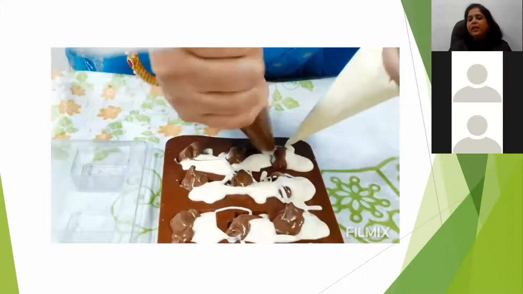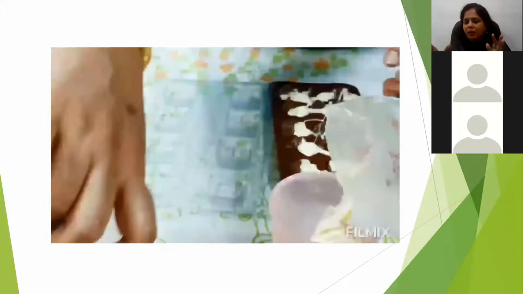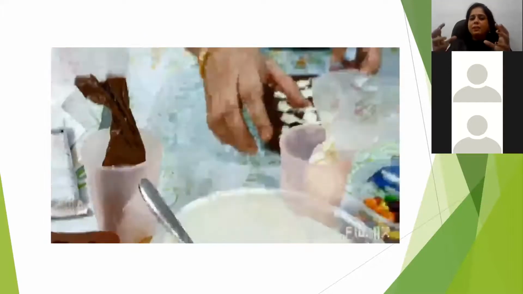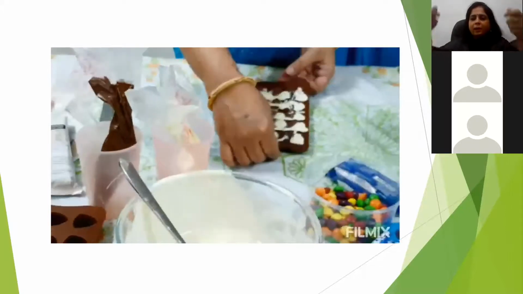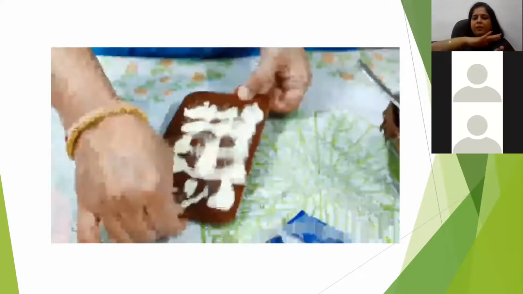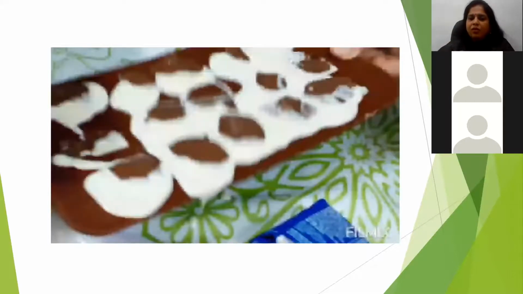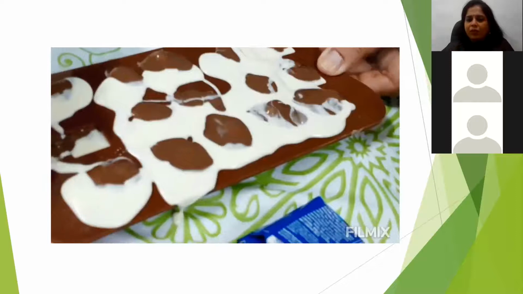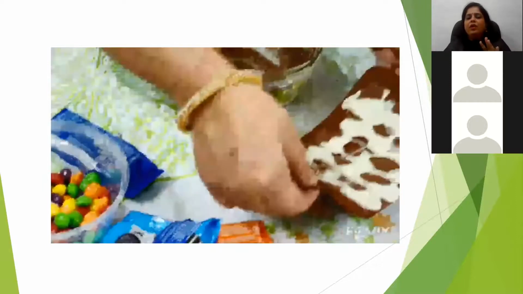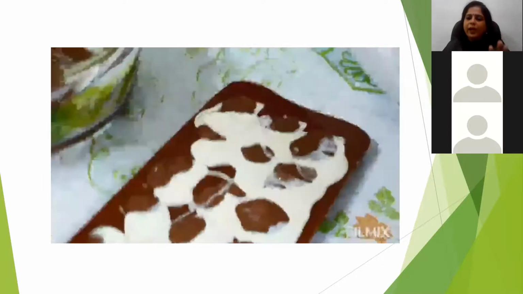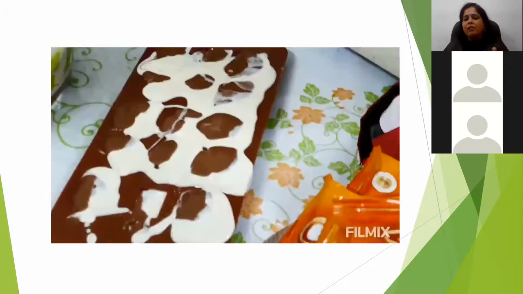Okay, now you can see it is not all in an even position. You can see little lumps are there. Just give it a tap. It becomes very smooth and uniform. You can now see it has become the same. So this is the marble chocolate with white and milk compound we have made.